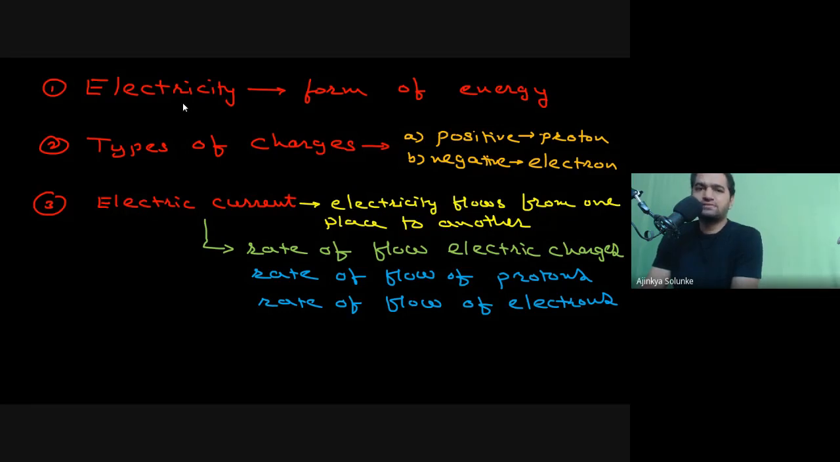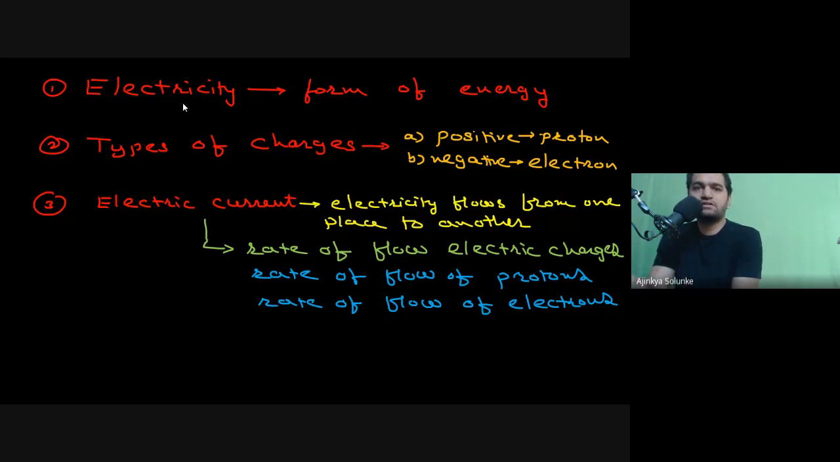Electricity is energy. First thing you have to understand, electricity is energy. And what is electric current? Electric current is nothing but rate of flow of electrons. So there is a lot of difference between the two. Electricity is the energy, but when that energy flows, then it is called electric current.